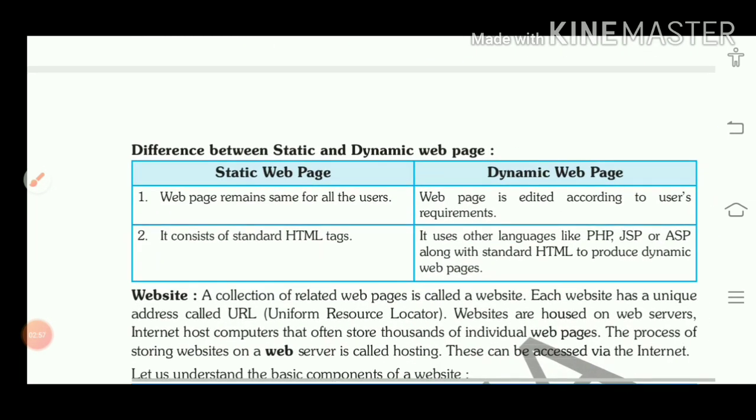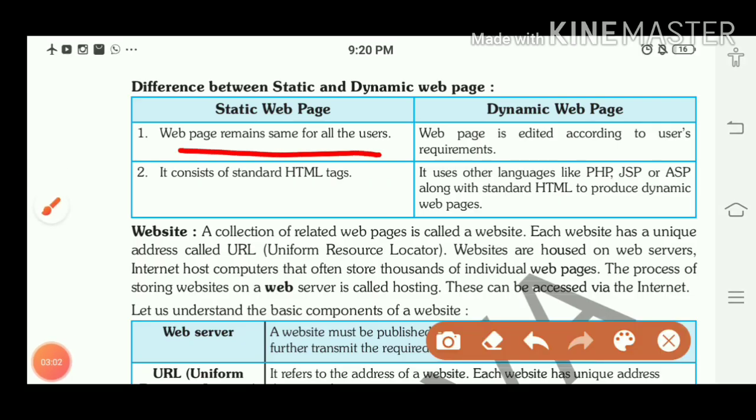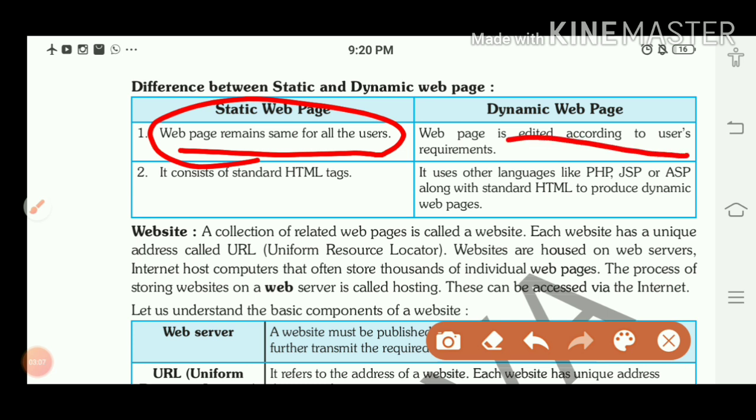Then we discussed the difference between static and dynamic web pages. A static web page remains the same for all users, while a dynamic page is edited according to user requirement. A static page mostly contains HTML tags, while a dynamic page is mostly designed using ASP, JSP, PHP, advanced Java. These languages are used for creating these web pages.